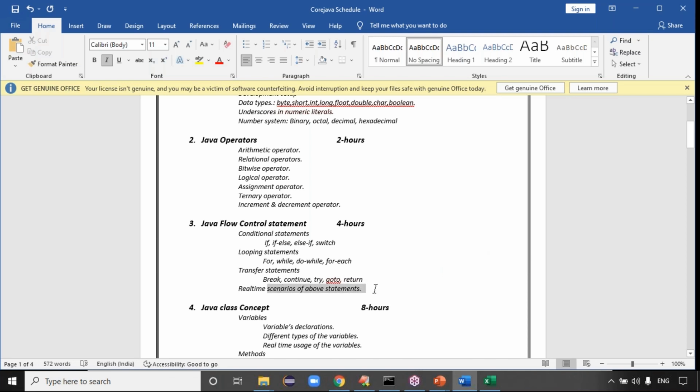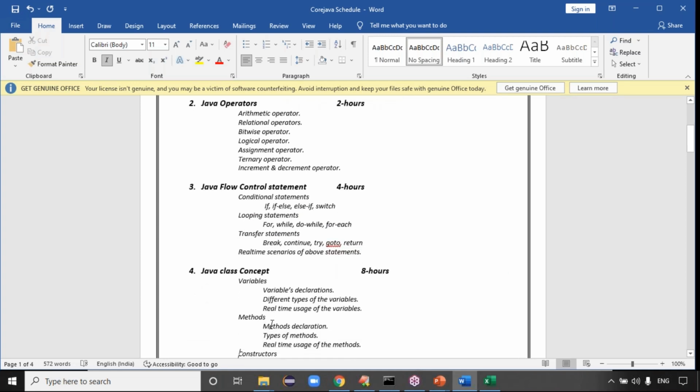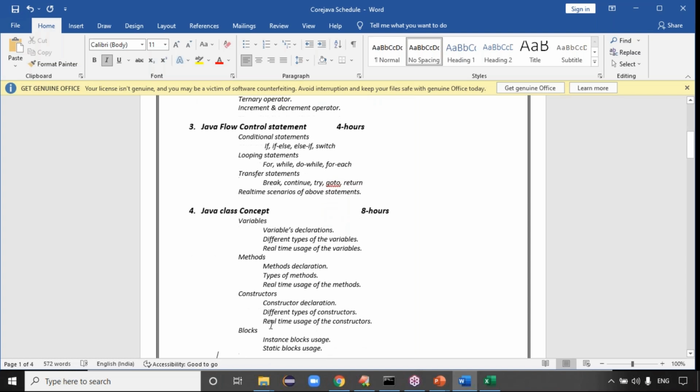Real time scenarios of the above statements, right? Exactly. You go for real time scenarios, definitely. So Java class concept gets variables concept, methods concept, constructors concept. It will take an 8-hour class.